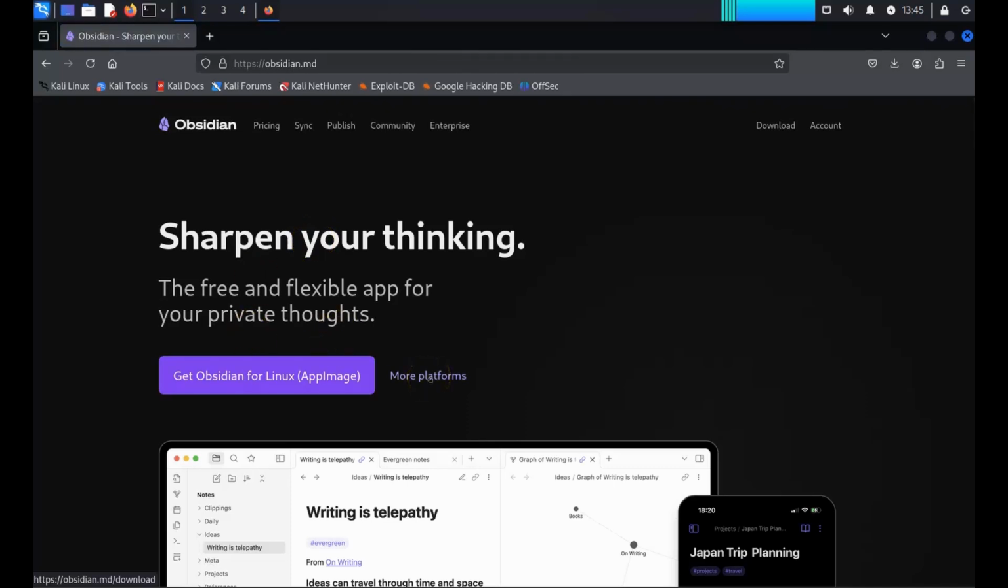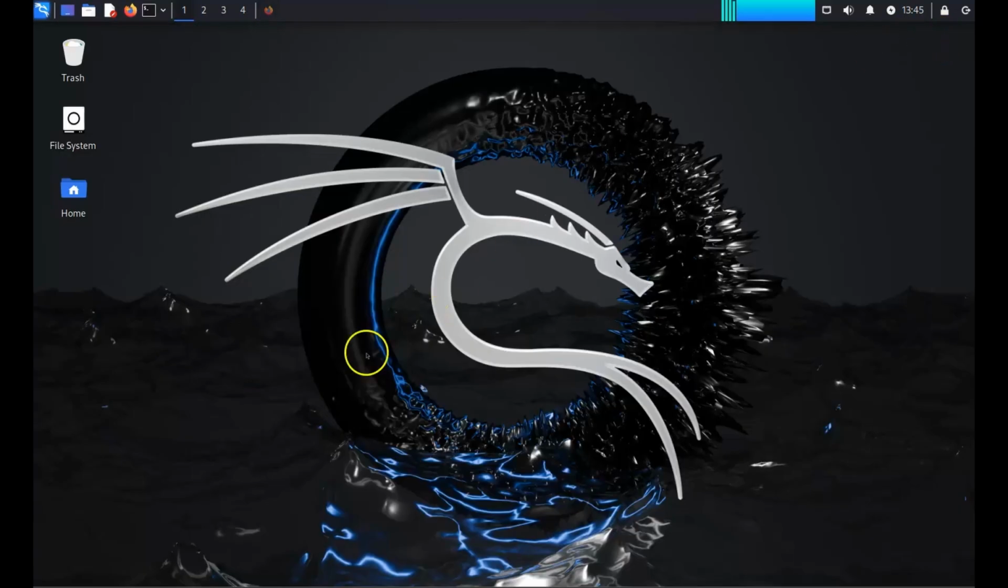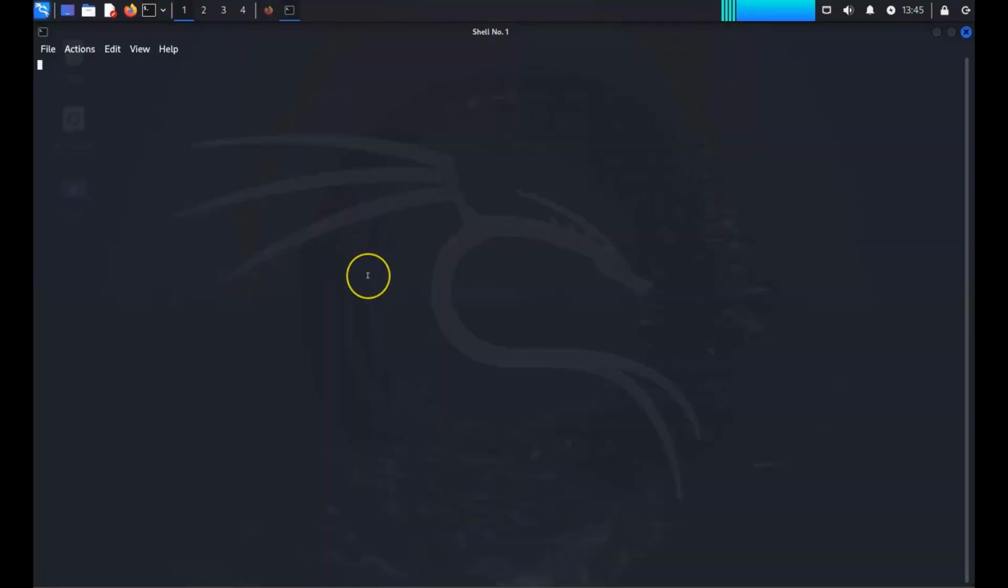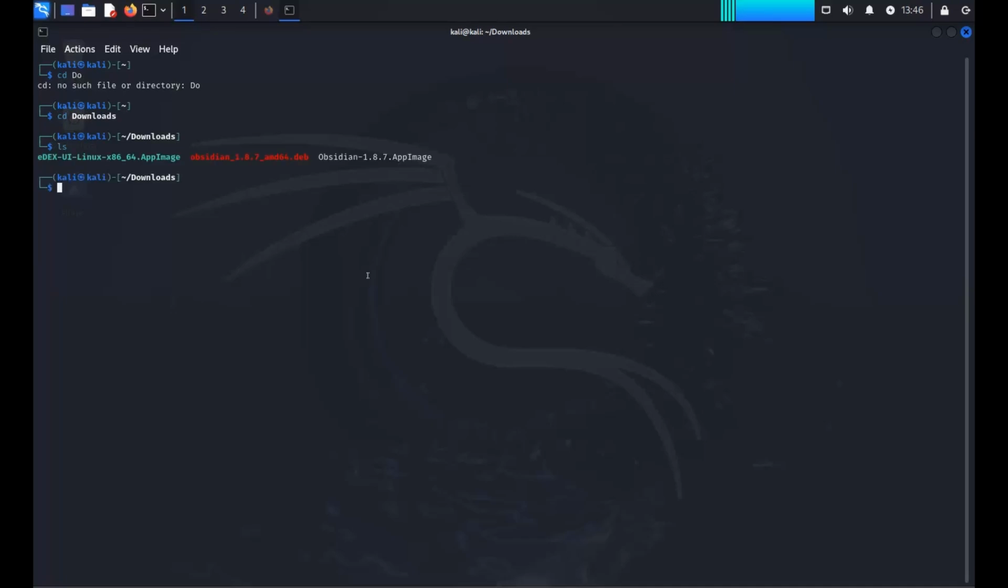So if you go to obsidian.md, and again, this is available on all the platforms. I already went ahead and downloaded the Debian package. So let's open our terminal, and we are going to cd to our downloads directory, cd Downloads and ls, and there is our Obsidian file. If you're following along, we need to take the .deb file and install it. So we're going to do sudo dpkg -i and then obsidian.deb, hit enter, put in your super secret password, let her install.